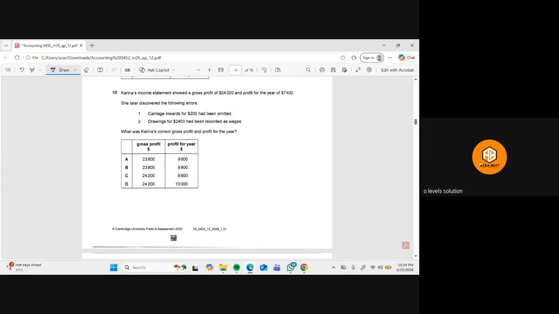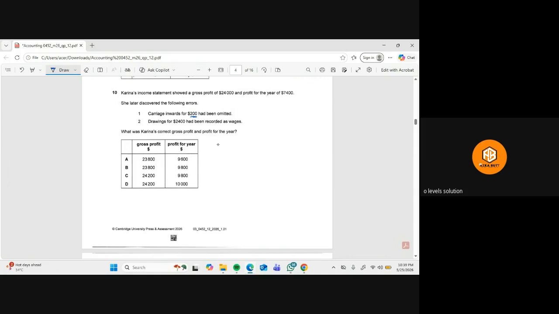Okay, so let's talk first of all about the first error. The carriage inwards is 200. Carriage inwards is a direct expense, so it reduces the GP and it also reduces the net profit.